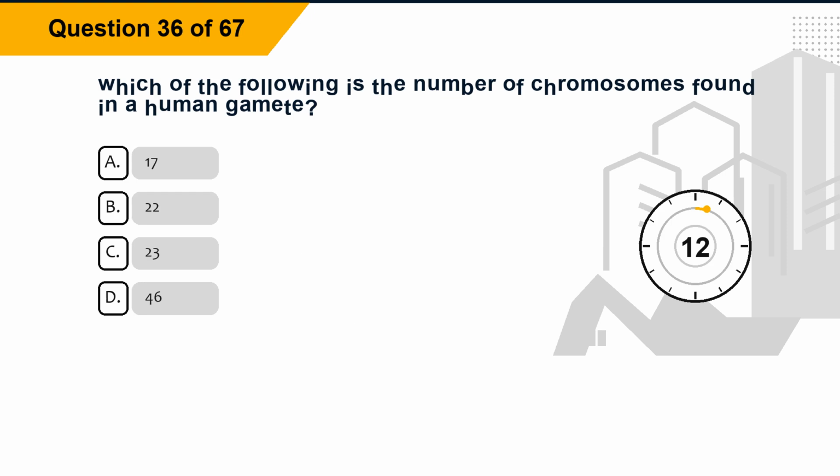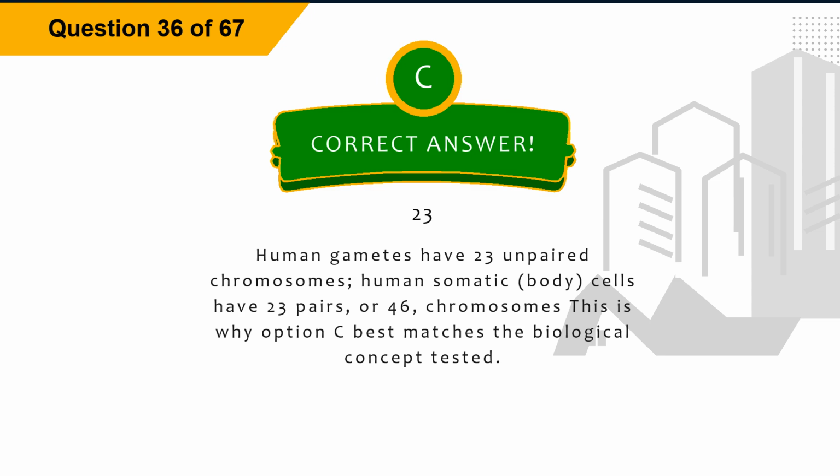Question 36. Which of the following is the number of chromosomes found in a human gamete? Option A, 17. Option B, 22. Option C, 23. Option D, 46. The correct answer is option C, 23. Explanation: human gametes have 23 unpaired chromosomes. Human somatic body cells have 23 pairs, or 46 chromosomes. This is why option C best matches the biological concept tested.